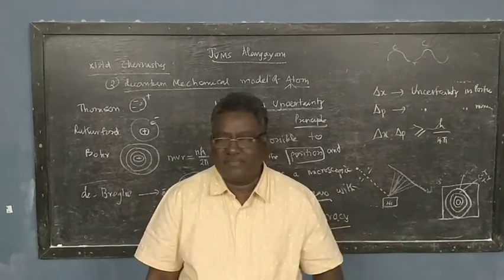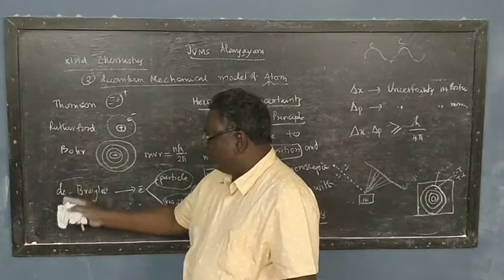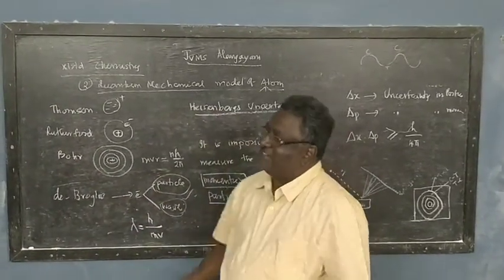Till then, you keep these 5 stages very clear. Thomson to Rutherford, Rutherford to Bohr, Bohr to de Broglie to Heisenberg.